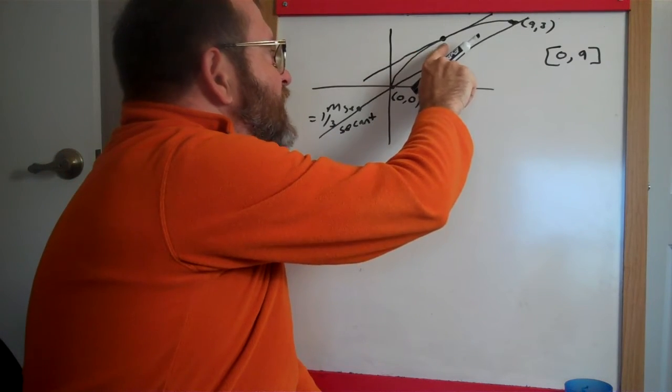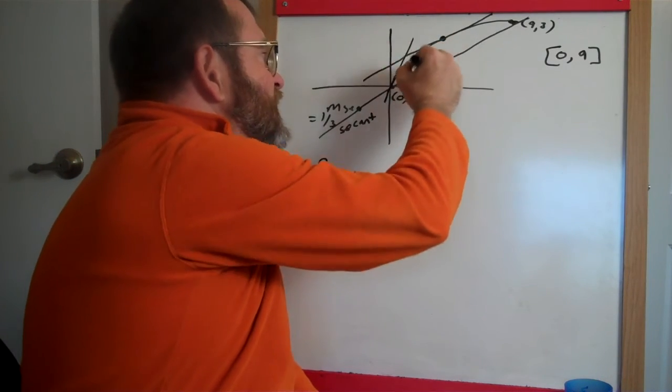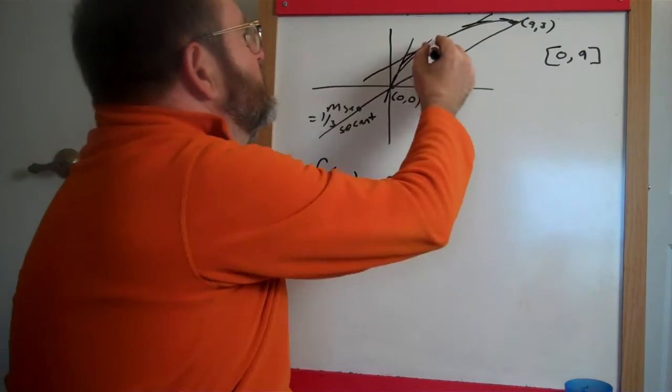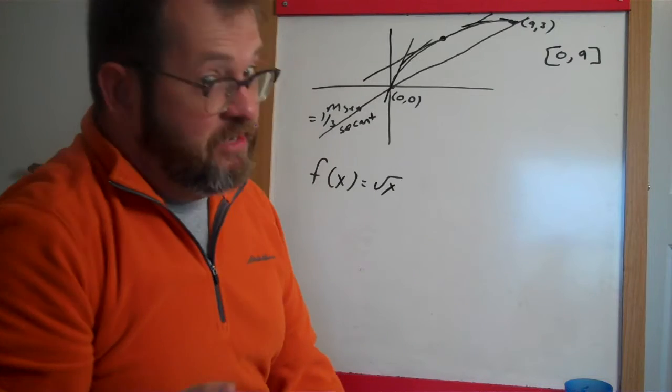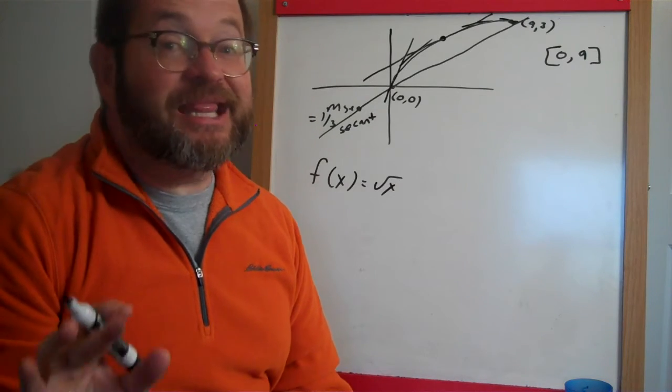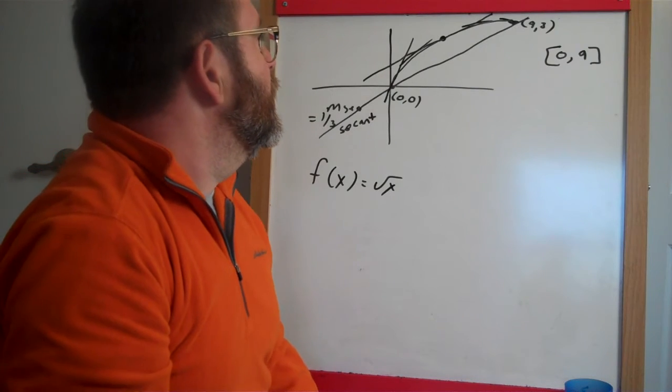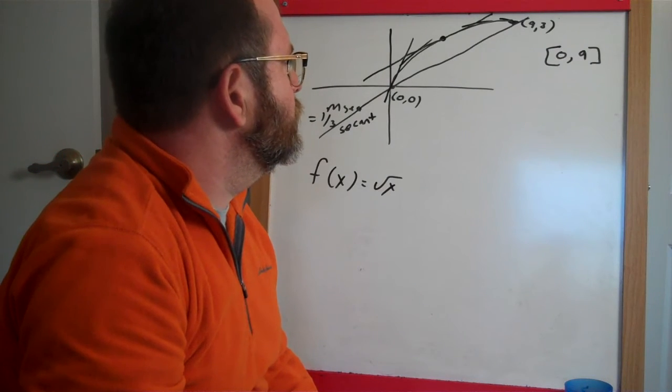That's what we're looking for here. We're trying to find the place along the way. Other places along the way have tangent lines too. They're just not the same slope. They're not parallel to that secant line. Only one place in this case, but the mean value theorem guarantees that there has to be at least one place along the way where that works. Whew. Okay.